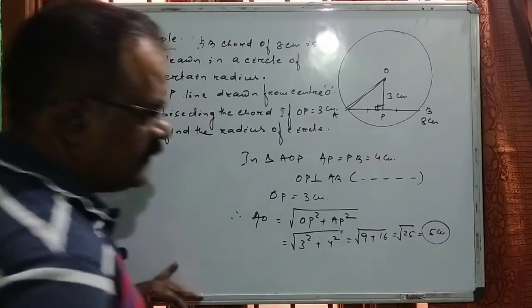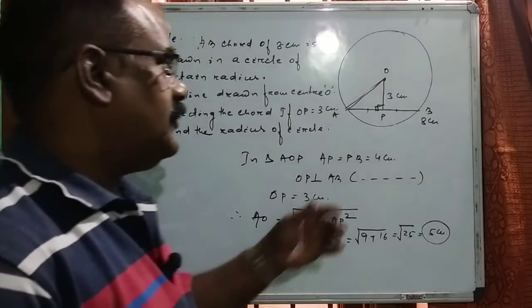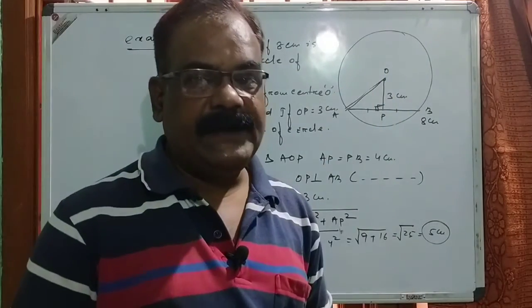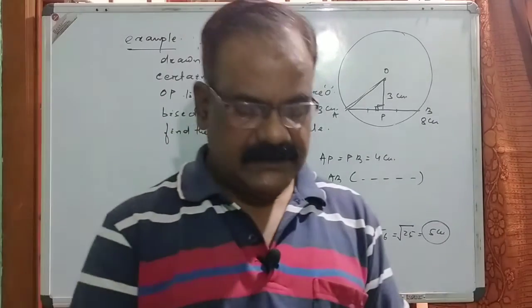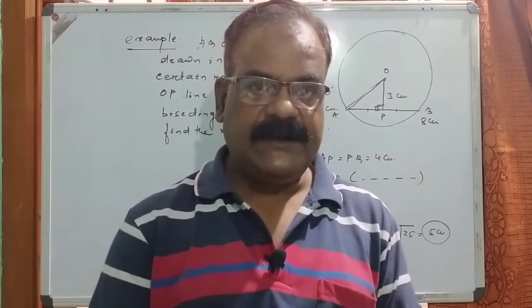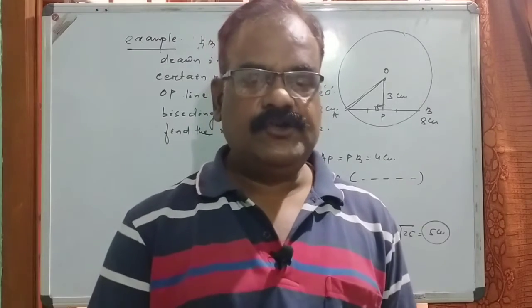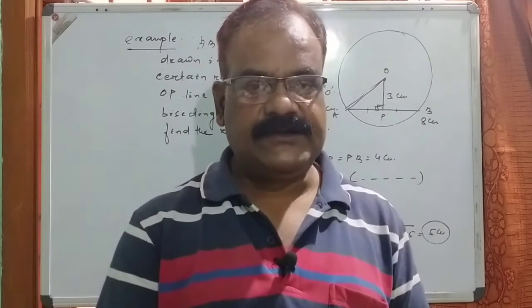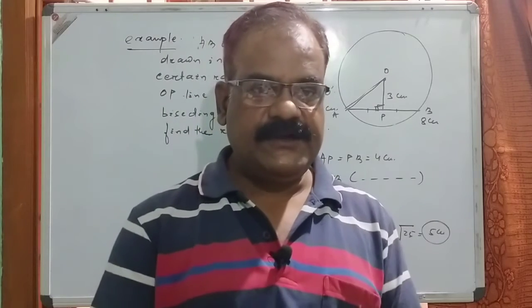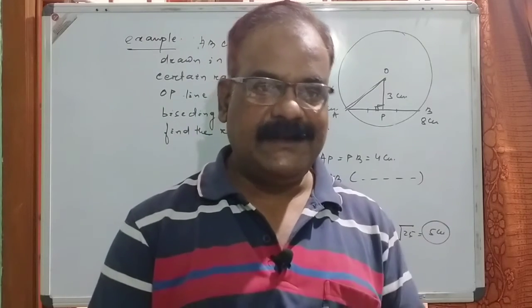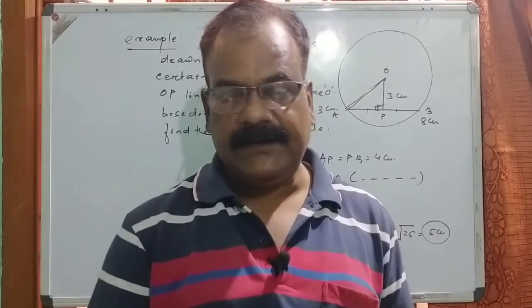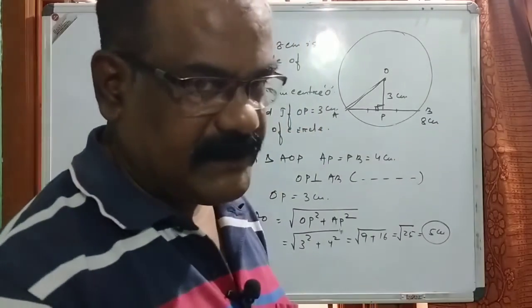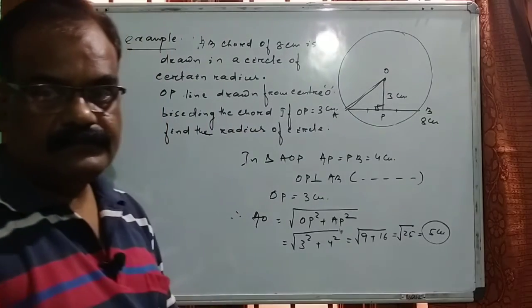So now we can calculate the radius of the circle by using these two theorems. Likewise, those riders can also be proved by using this. First we'll discuss the theorems related to chord properties, and then we'll try to solve some of the riders given in your book or any exercises.